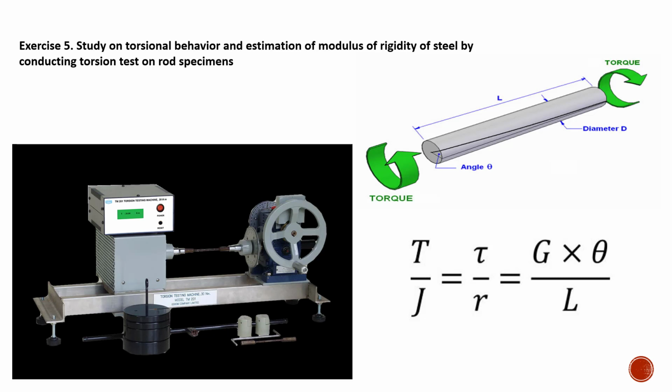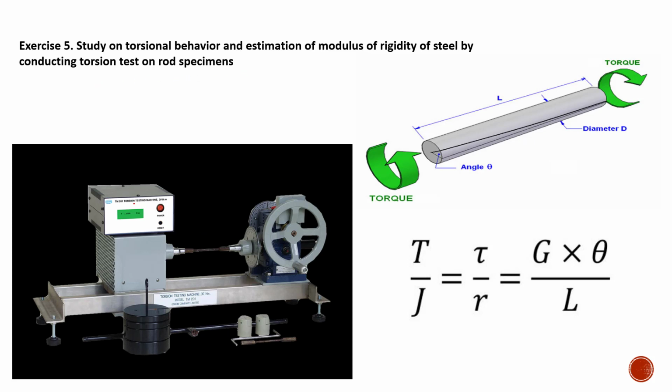The experiment number 5 is on the study of torsional behavior and the estimation of modulus of rigidity. It's on the study of torsional behavior of steel by conducting torsion test on the rod specimens.